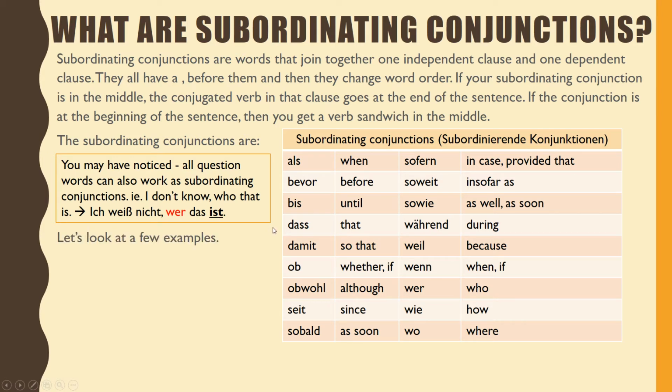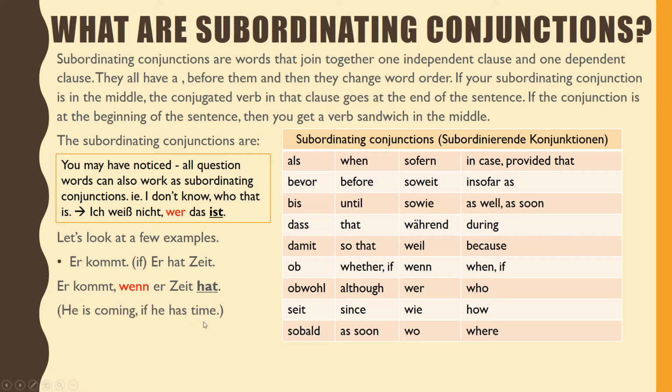Let's look at a few examples. Er kommt, wenn er Zeit hat. We're going to have the subordinating conjunction in the middle. So think about, what do you need to do? What gets kicked and where? Your answer: er kommt, wenn er Zeit hat. This means he is coming if he has time. We have our subordinating conjunction in the middle, and that kicks our conjugated verb to the end.